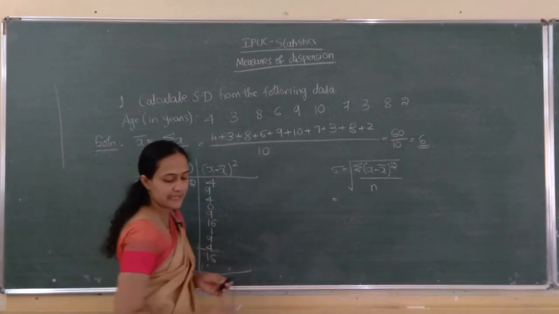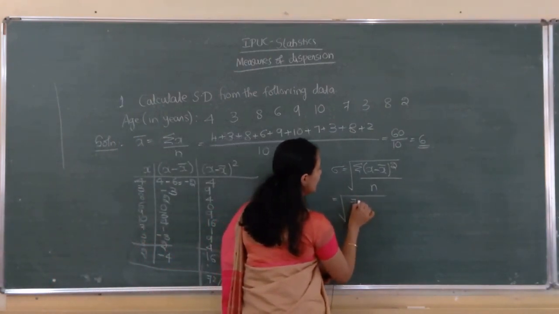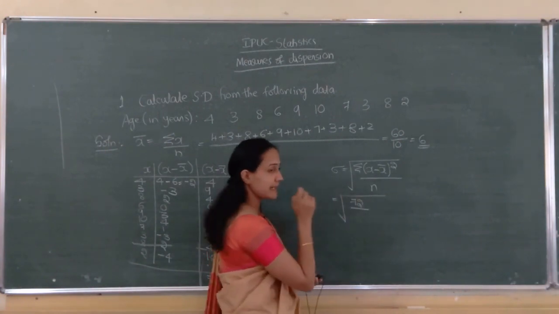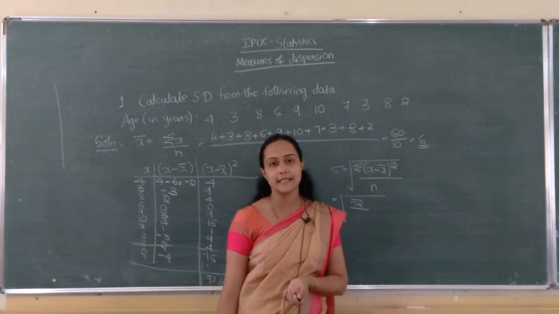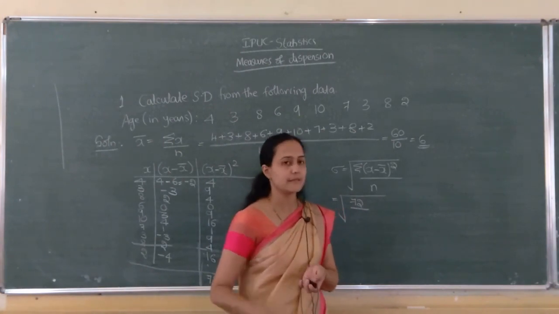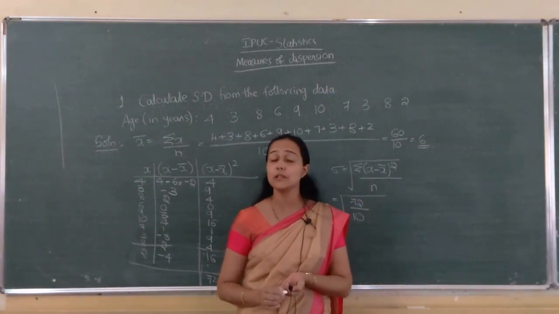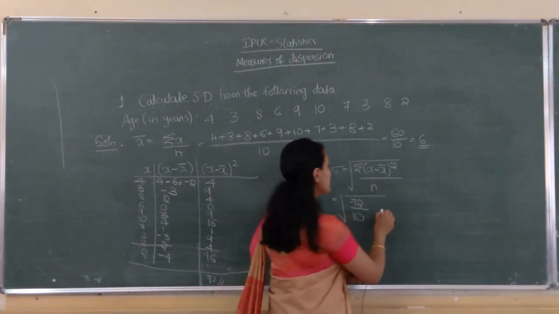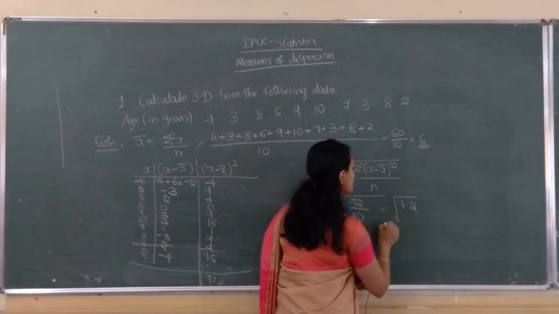Then 72 divided by n, with a square root. N denotes the number of observations, which is 10. So, it is square root of 72 by 10, that is square root of 7.2.